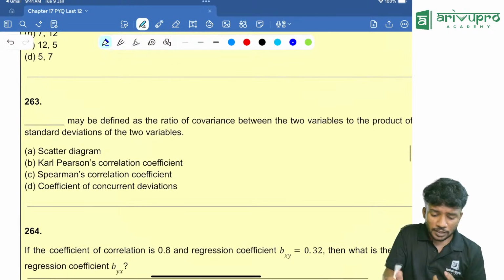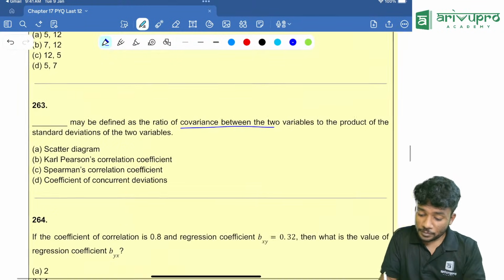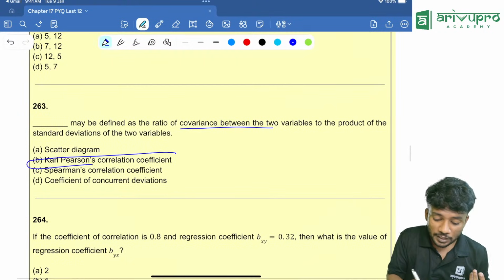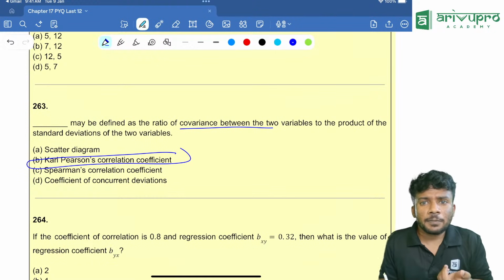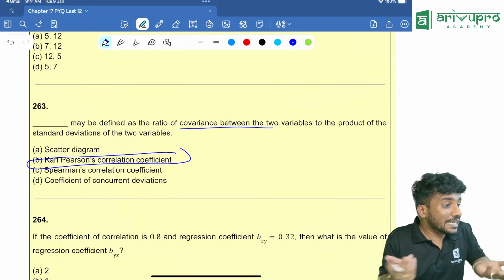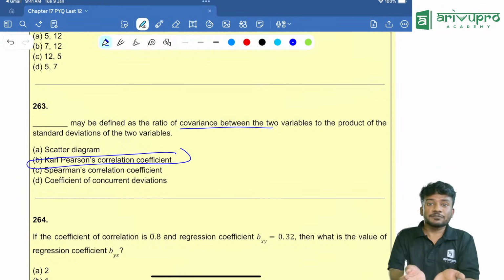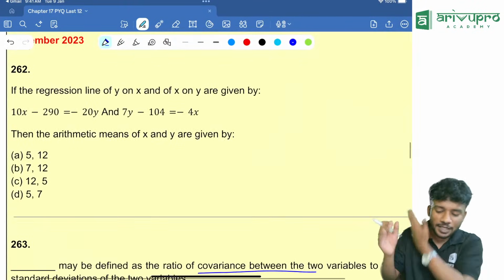Just like this. Look here, the dash can be defined as the ratio of covariance of two variables to the product of the standard deviations. We know that it is KPCC, or Karl Pearson's correlation coefficient. This type of question, how many seconds are you taking? You are taking 2 or 3 seconds. Some other question you will take 2 minutes. That's okay, because you will save time somewhere else. So that is perfectly fine. Look at the next question.